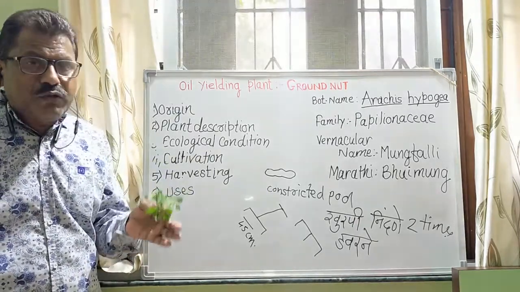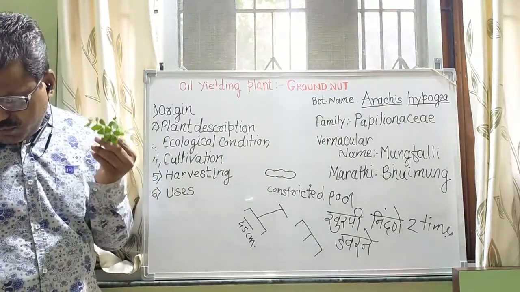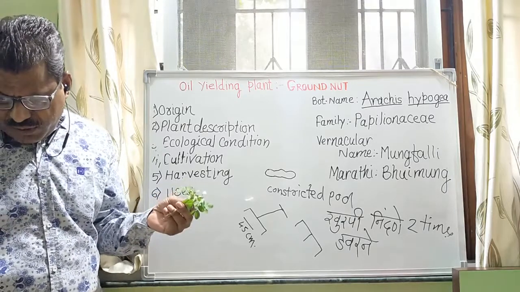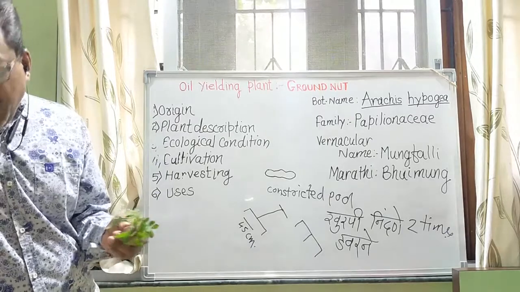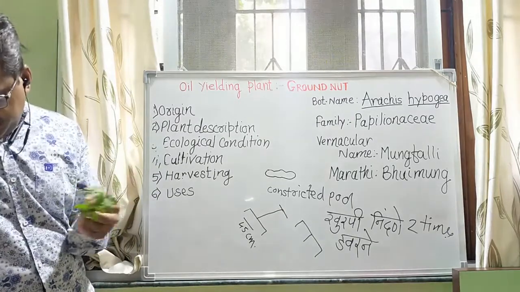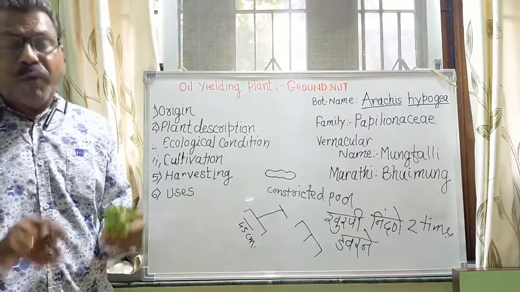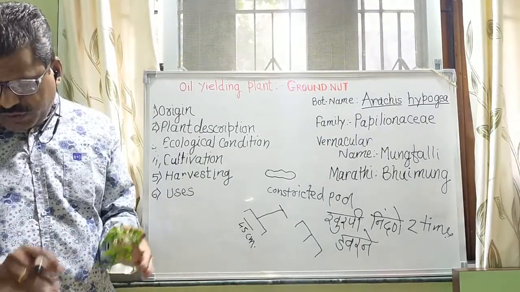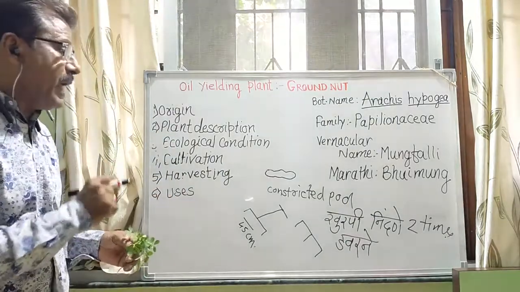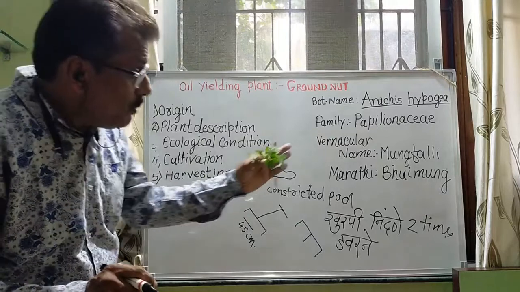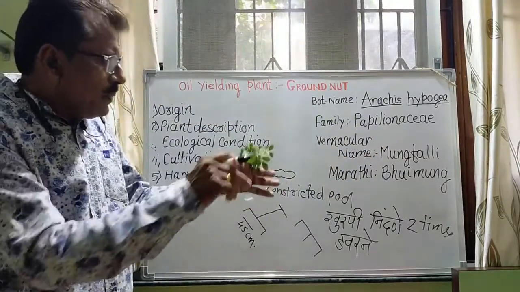The oil cake is also used as cattle food. The shells are used for manufacturing hardboards. The entire plant is also used as fodder for animals. This crop has another important feature: this plant belongs to the family Papilionaceae, the subfamily of Leguminosae.